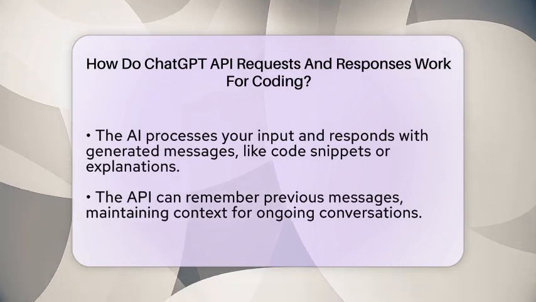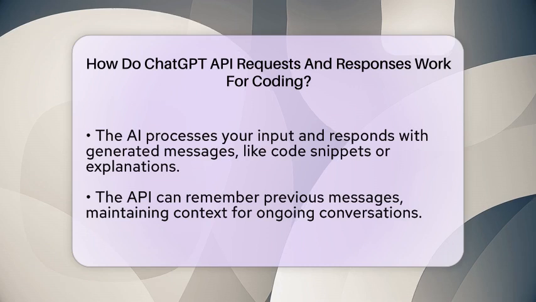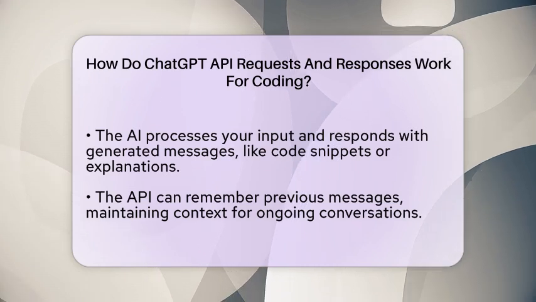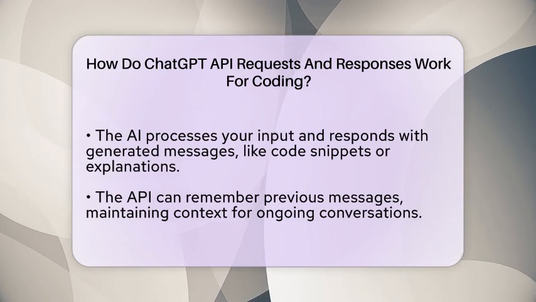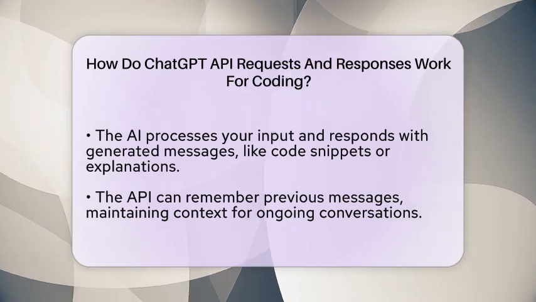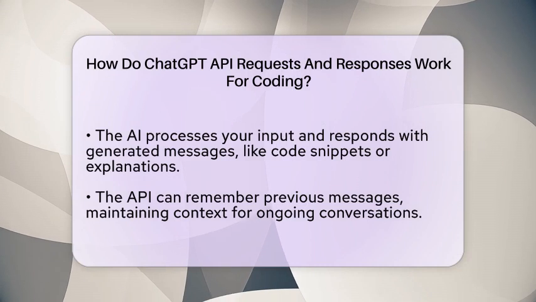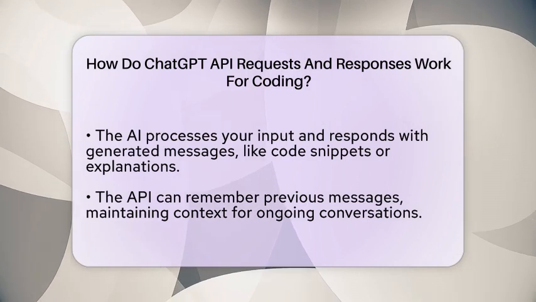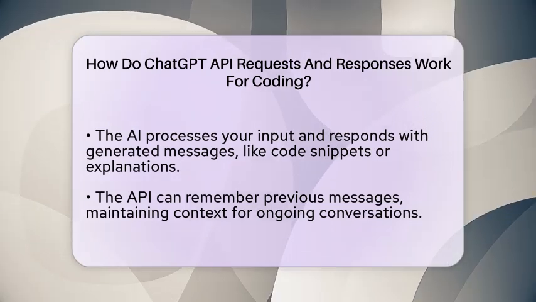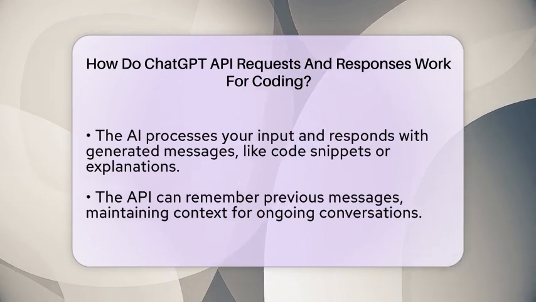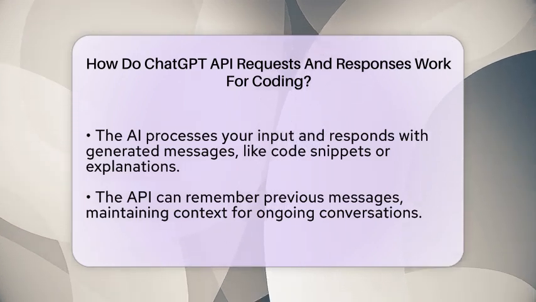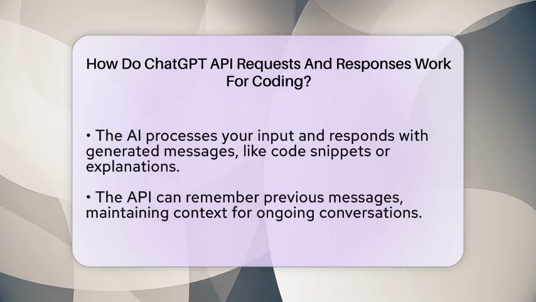You can control how the AI responds by adjusting parameters. The temperature setting influences how creative or random the responses are. A higher temperature makes the AI more inventive, while a lower one makes it more precise. You can also limit how many tokens or words the response can have. This helps manage how long the reply is and controls costs since the API charges based on tokens used.